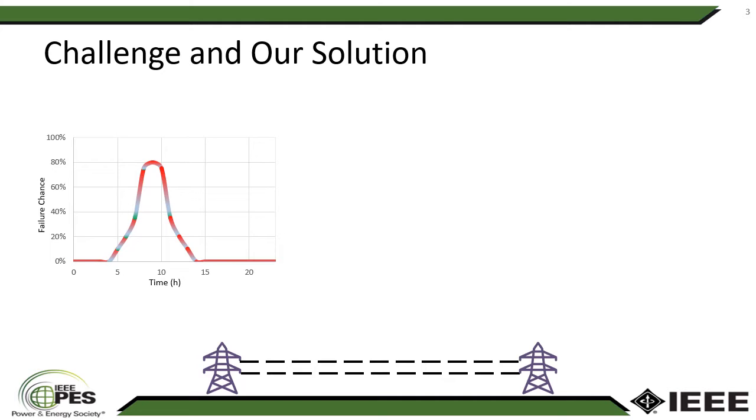So let's start with an example to show what's the challenge and how we want to solve it. Let's say a hurricane is predicted to hit a large network with more than 1,000 transmission lines, and it's going to create a failure chance for tens of those transmission lines. So let's say that we have 60 lines with failure chance, and we want to solve the problem for day ahead, so 24 hours. We need to consider all the possible combinations for outages of different lines at different times.